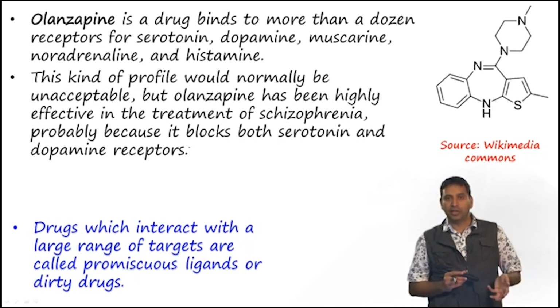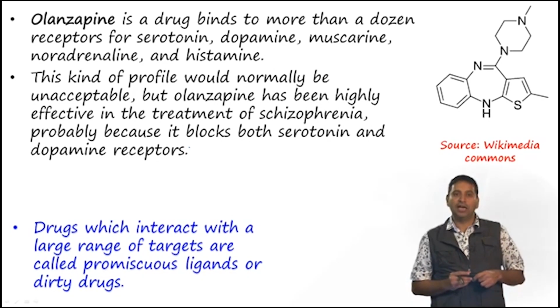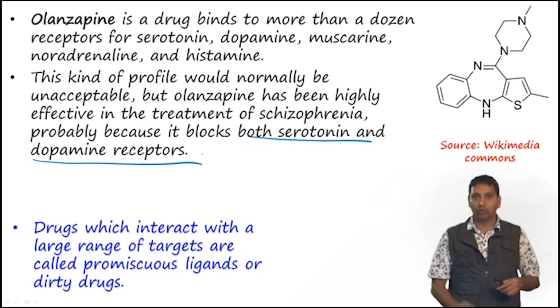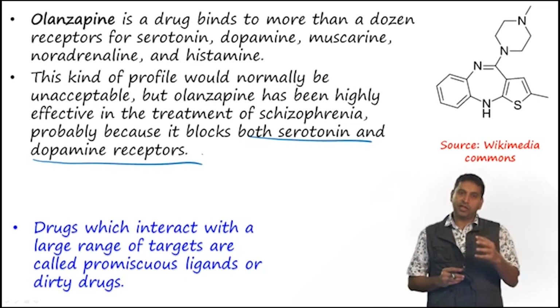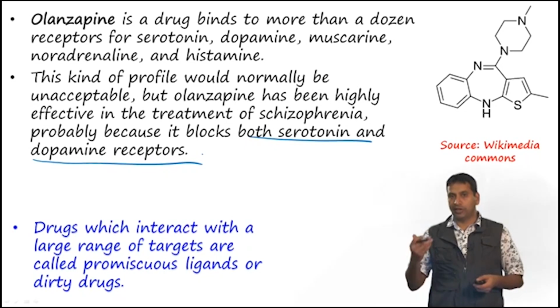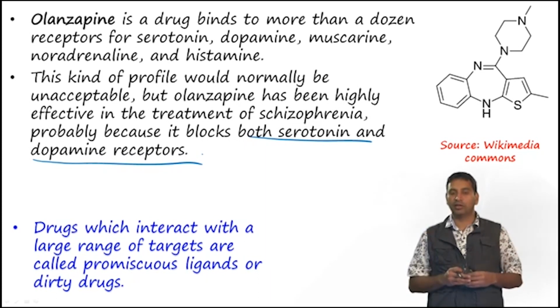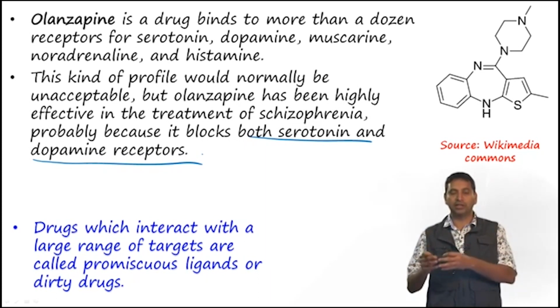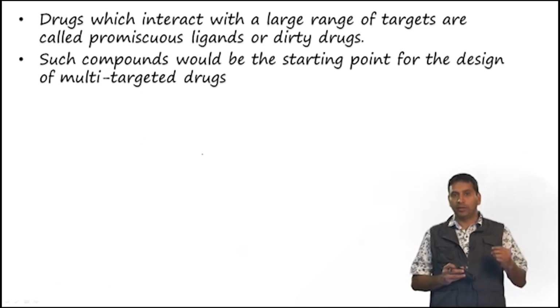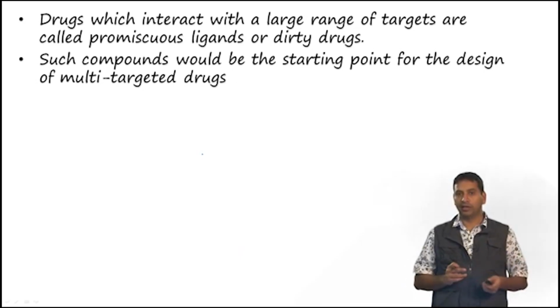But the reality is that this drug has been highly effective in the treatment of schizophrenia, right? And this has been attributed to its ability to block both the serotonin and the dopamine receptor. These drugs, which interact with a large range of targets, are called promiscuous ligands or sometimes dirty drugs. But this helps us to treat this disease, and therefore, if one could restrict the number of targets for this drug to 2 or 3 rather than a dozen, then it is possible that we can achieve the same result. Such compounds would be great starting points for the design of multi-targeted drugs.